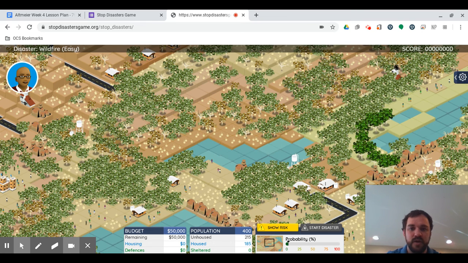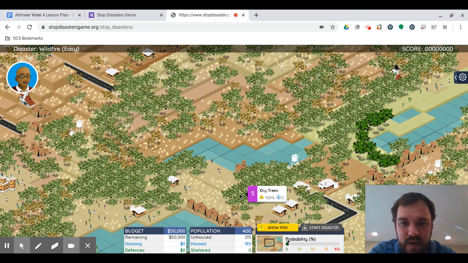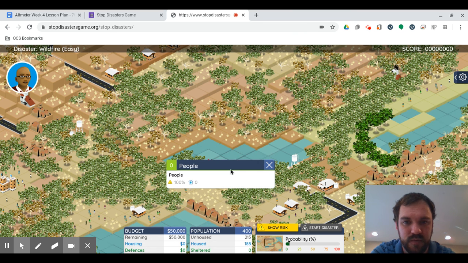Okay, so here is the board. You can notice how there's different tiles here that you can click on. Once you click on a tile, you're going to see this information here that explains what's on the tile. On the tile I clicked, it just says people.